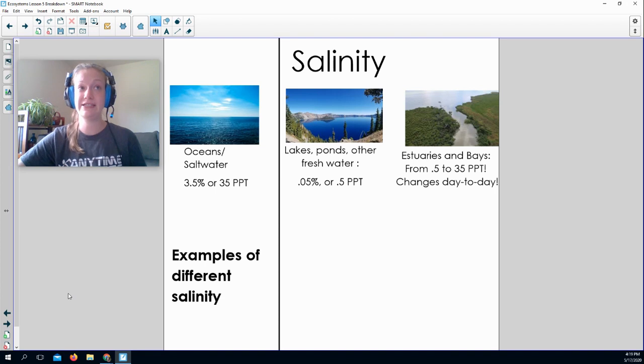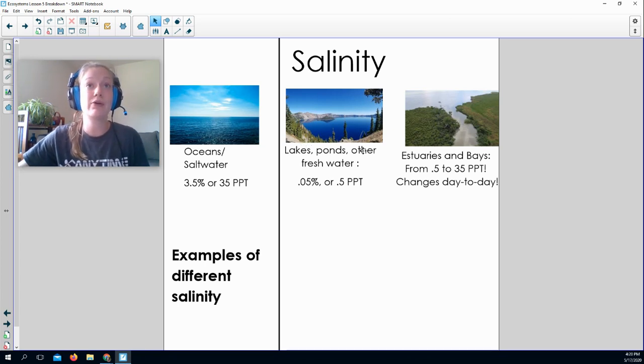Examples of different salinities. So the key differences are that salt water has approximately 3.5% salt. The way that it's generally measured is not by percent, however. Most scientists use PPT, which stands for parts per thousand. The way that you get from 3.5% to 35 parts per thousand is to just move the decimal over one more. So oceans tend to have 3.5% salt water around that area. That is the most amount of salt water.